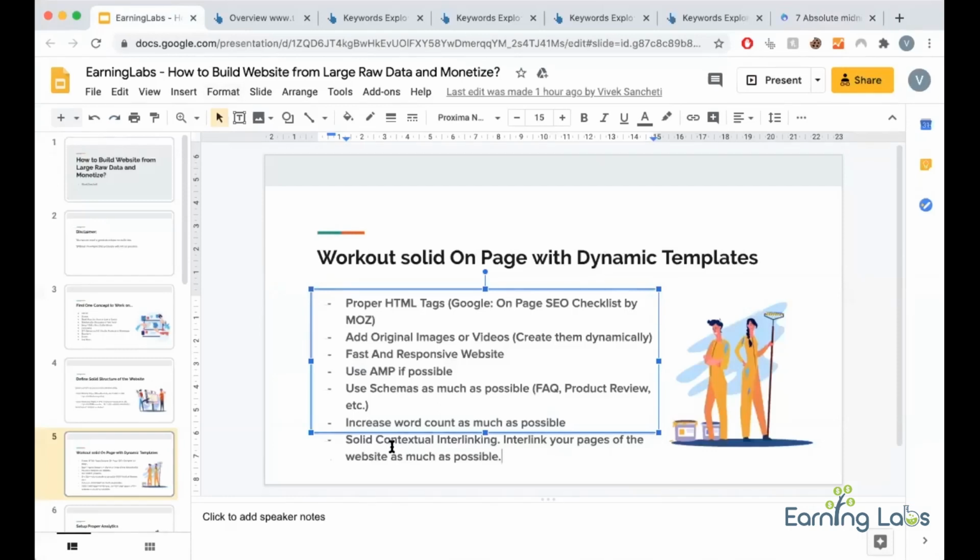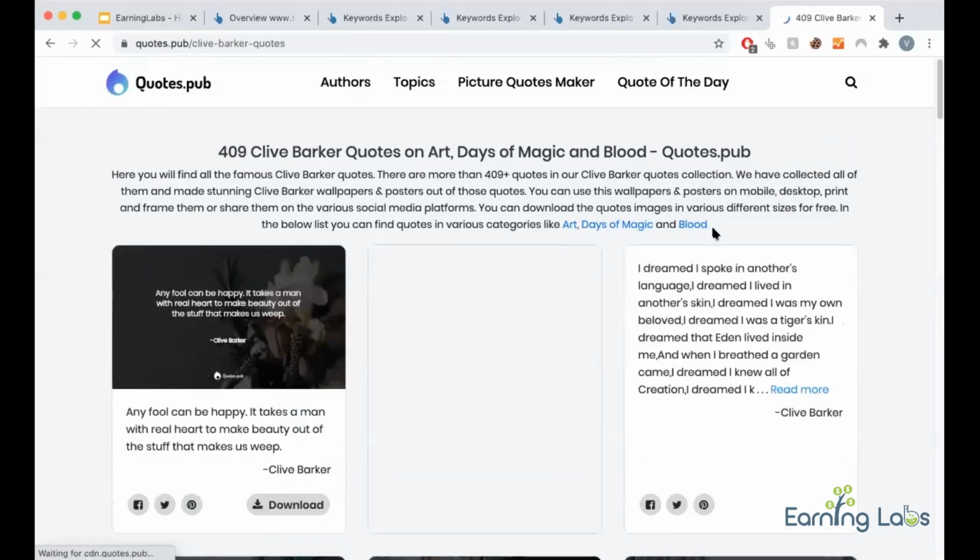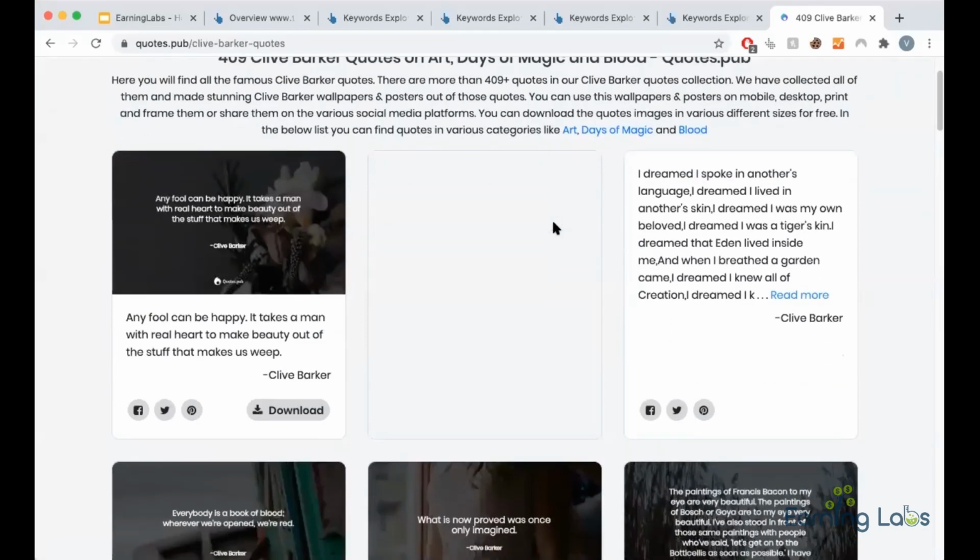Then comes contextual interlinking. Now if you see this page, you can read a paragraph, and then we have linked one famous author. Now you will go to this author's page, we have linked 1, 2, 3 categories. We applied various logics and randomly linked those categories. So try to be creative and templatically insert interlinks into your own content.